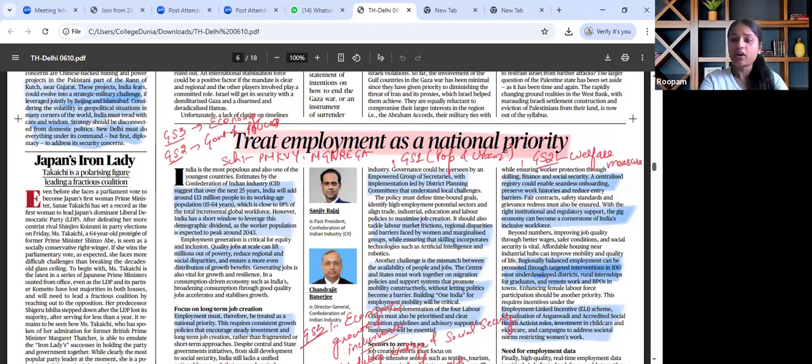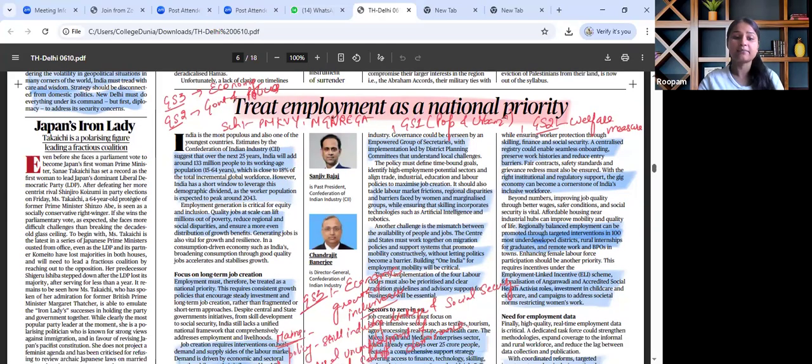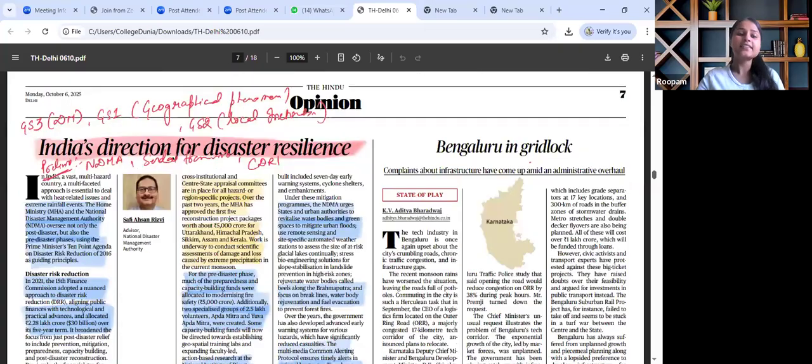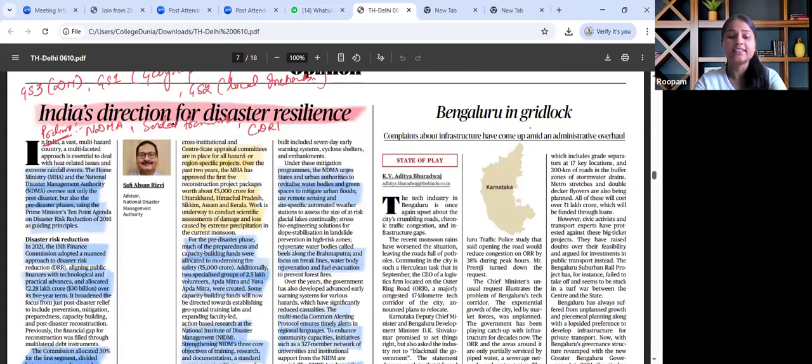Moving on, the next important article that is very much important from our exam perspective talks about India's direction for disaster resilience. Now, इसको जब हम मैप करेंगे ना अपने पेपर में, this will fall under GS paper 3 disaster management, GS paper 1 geographical phenomena. अब इसमें की थीम क्या डिस्कस किया गया है? This article majorly talks about relief centric measures से हमको risk reduction and resilience focused disaster governance लाने की need